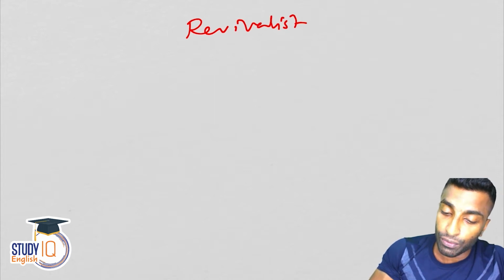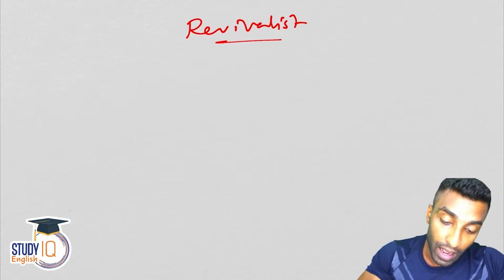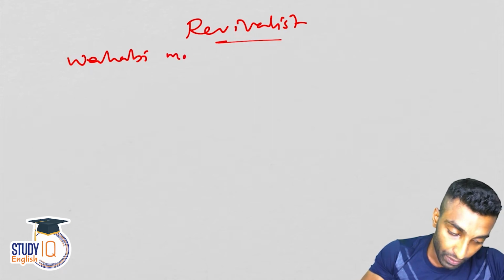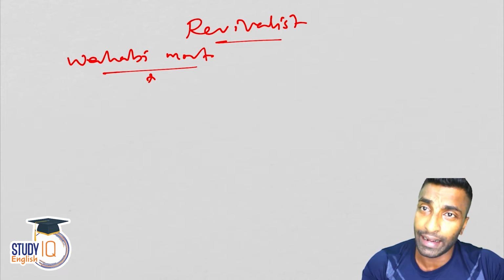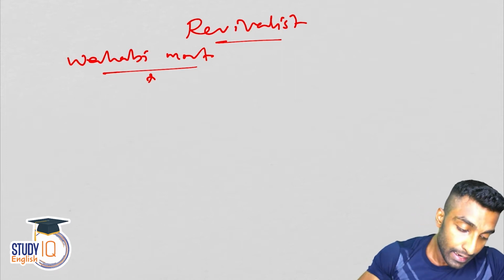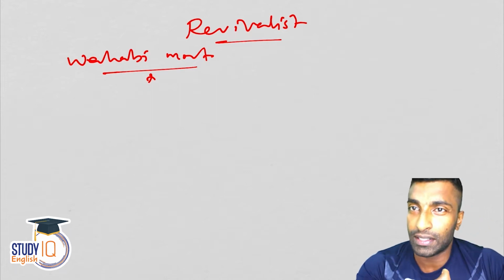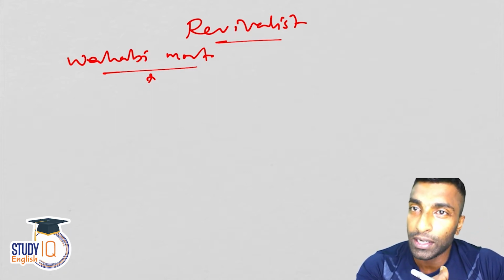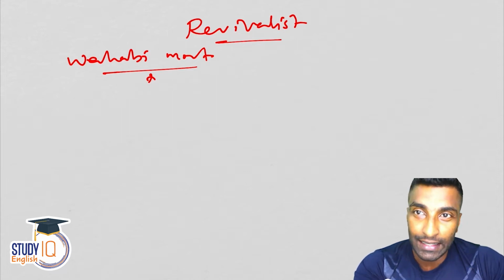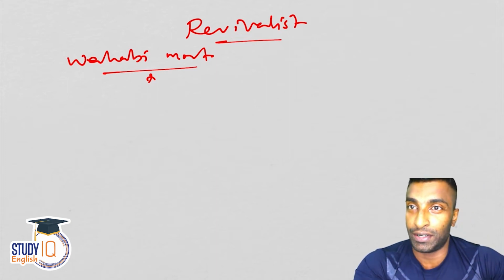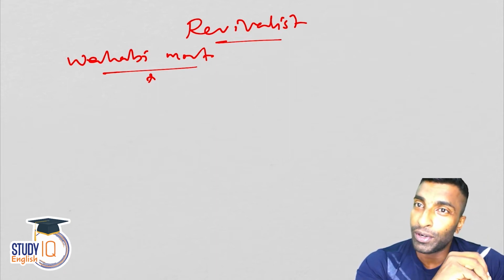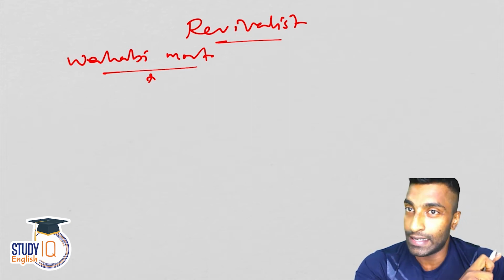So here we will be discussing the revivalist movement. We will discuss first among the Muslims, that is the Wahhabi movement. I'm discussing the movements of the early 19th century and late 18th century. There were two types of movement that I have discussed already, reformist and revivalist. Reformists are those people who responded with time, with rationality, with scientific temper. Revivalists want to go back to their tradition. Whether it is a Hindu movement or an Islamic movement, they want to go back to the tradition.